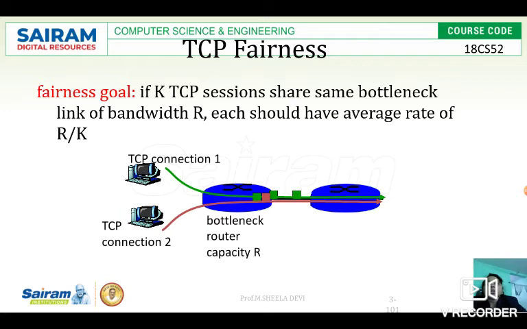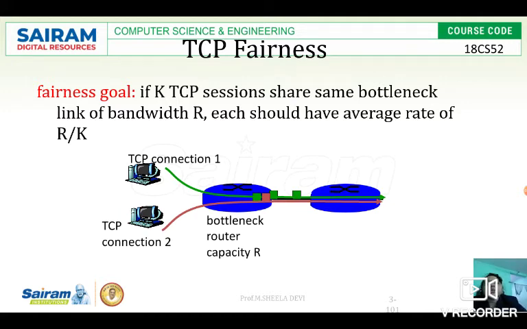Let's say my link bandwidth is 20, divided by 10 sessions. So 20 divided by 10 is equal to 2. So my average rate should be 2 bits per second. Every session should send only 2 bits per second when my link bandwidth is 20 and the number of TCP sessions is 10.